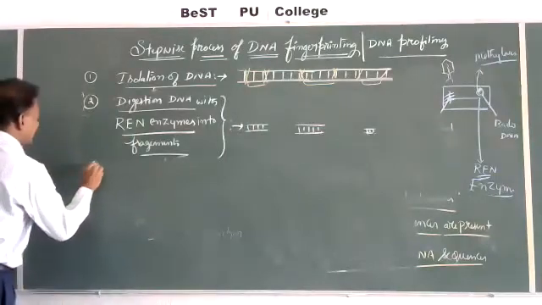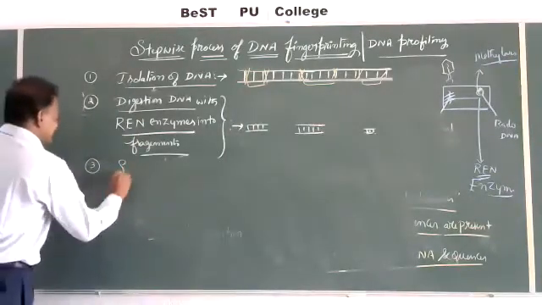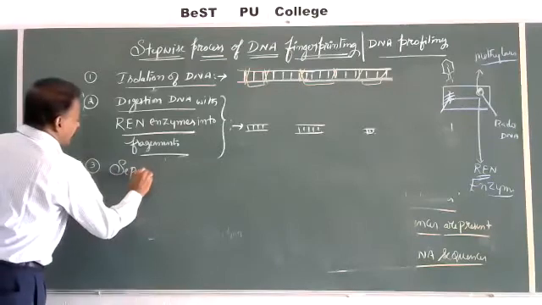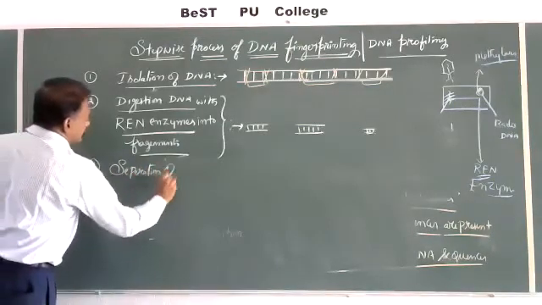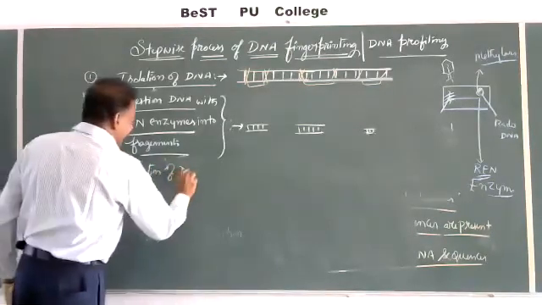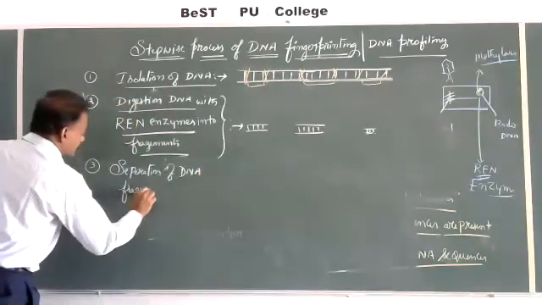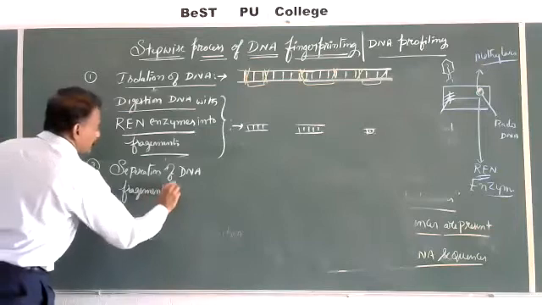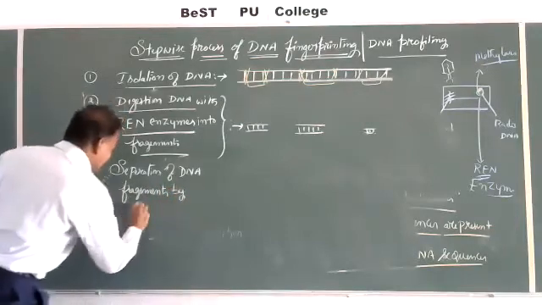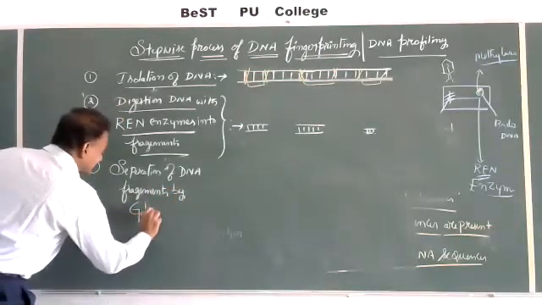Third step, separation of DNA fragments by gel electrophoresis.